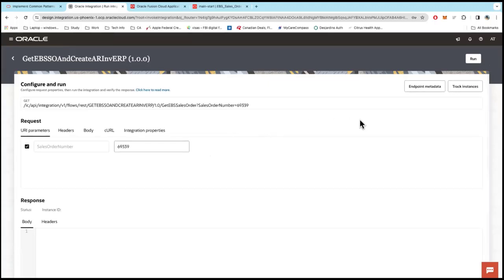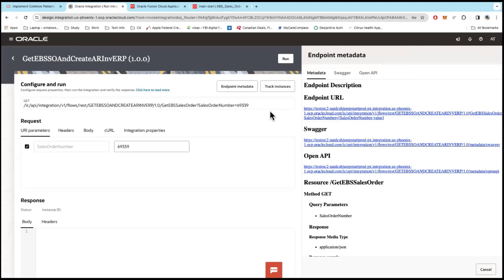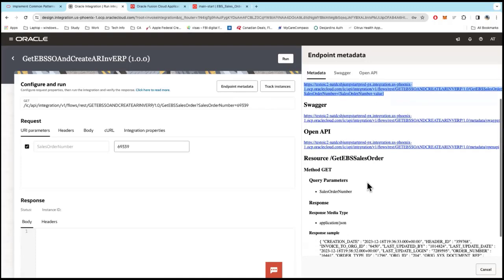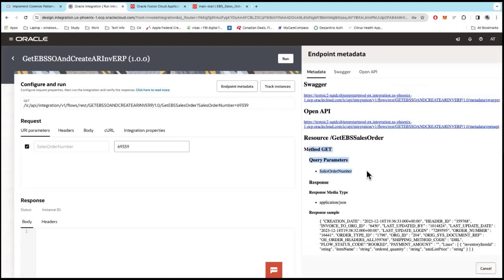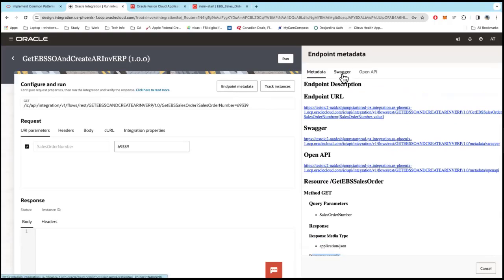When you try to run this, here is where you would see the endpoint metadata. Let's say we built this integration, it's all running. Now I want to give this to someone who can call this. How do I do that? That's where the endpoint metadata comes into the picture. That's your endpoint URL that you send to someone else who wants to consume this API. This also gives you the details about what the query parameters are, what the response sample is, and of course, if you're using Swagger or OpenAPI, you can use those too.